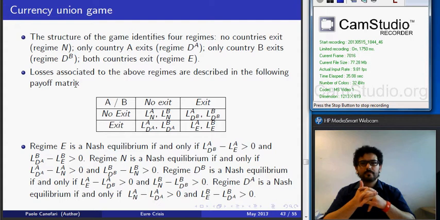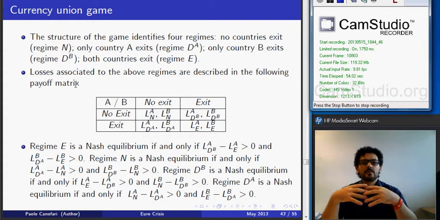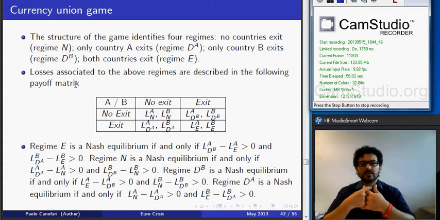the monetary union. The regime DA, in which only country A chooses to leave the monetary union. Regime DB, in which only country B chooses to leave the monetary union. And regime E, in which both countries choose to leave the monetary union.